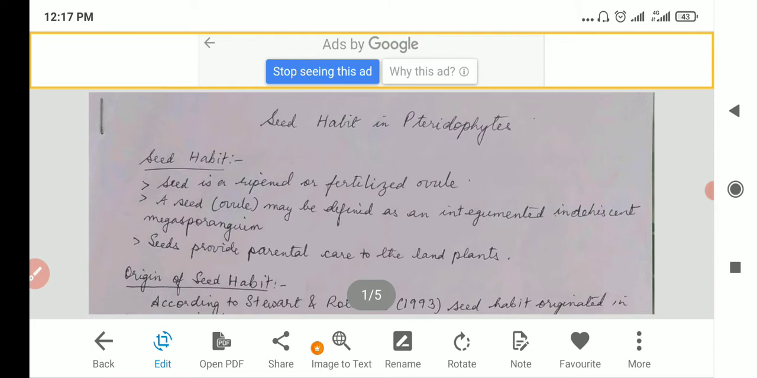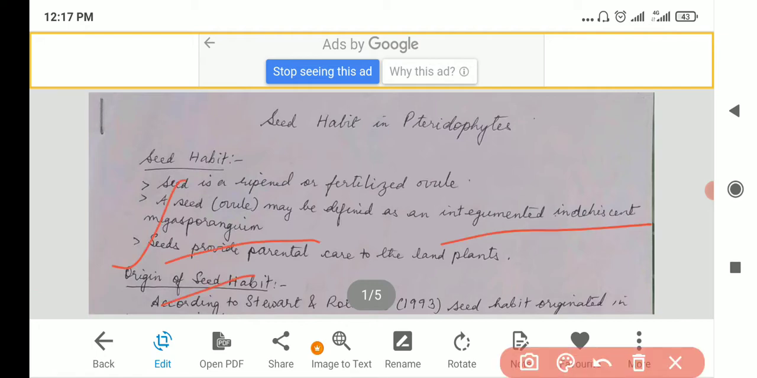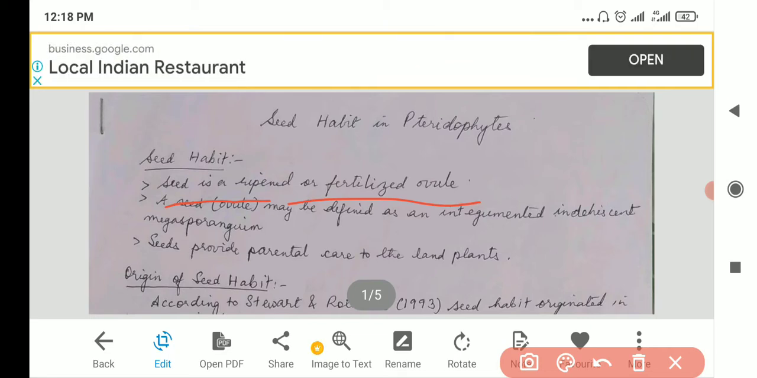Okay, let's look at the seed habit in pteridophytes. So what is a seed? You have to start first with that. What is a seed? A seed is a ripened or fertilized ovule. Once the ovule has been fertilized, it will become a seed. As soon as it starts from embryo, it's a seed. Or when the ovule is ripe, it becomes a seed. So a seed is a ripened or fertilized ovule.